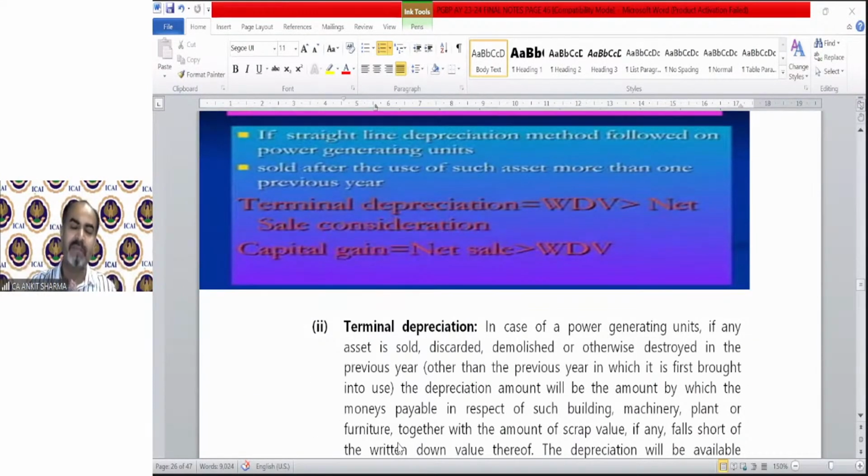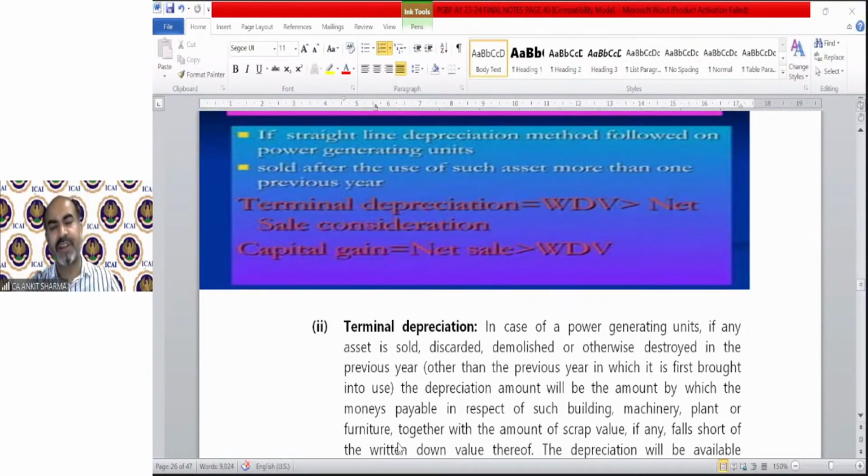You must have heard the concept of loss on sale of asset and profit on sale of asset in your accounting provision. In case of loss on sale of asset, we generally show that on the debit side of the trading and P&L account. And profit on sale of asset, we generally show on the credit side of the profit and loss account. So terminal depreciation, if I teach it in a very simple way, is just loss on sale of asset in case of power generating undertakings.